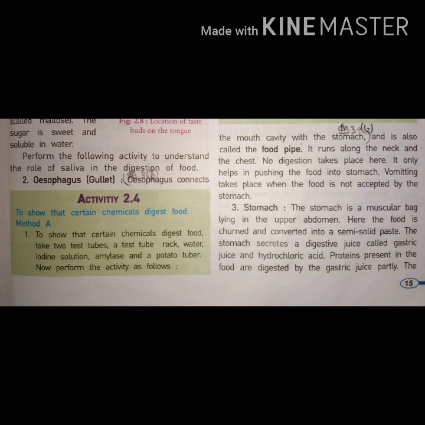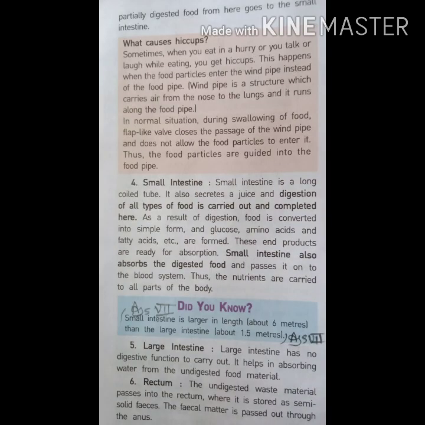Proteins present in the food are digested partially by the gastric juice, which means protein is not fully digested in the stomach. And one more very important thing arises here. As we know, HCl is very dangerous. If any drop of HCl falls on your skin, it will burn that part. So why does the HCl not burn or cause any damage in our stomach? This is due to the mucus layer. Our stomach has a mucus layer which protects it from the HCl.